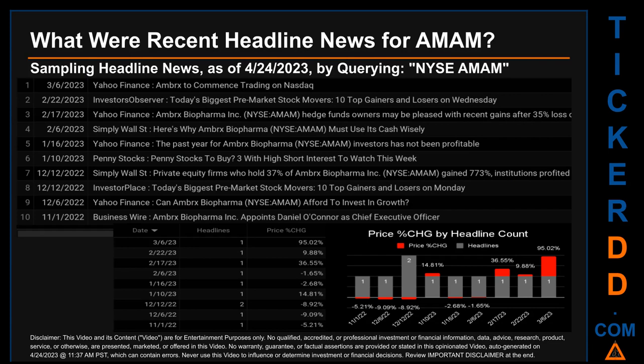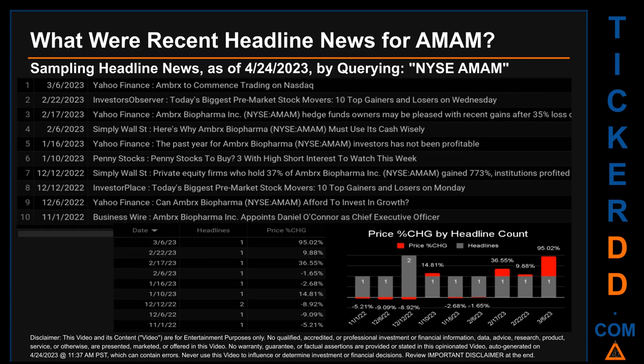The latest publication was Monday, March 6, 2023, when Yahoo Finance published the headline that read, Ambrex to commence trading on NASDAQ. The oldest publication was on Tuesday, November 1, 2022, 5 months and 23 days ago, when Business Wire published the headline that read, Ambrex Biopharma appoints Daniel O'Connor as Chief Executive Officer.